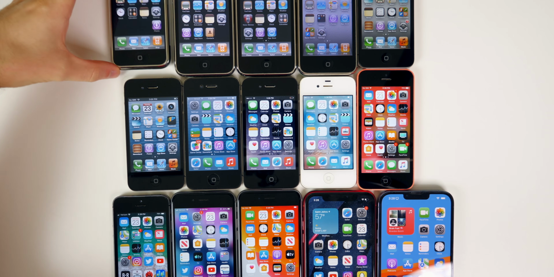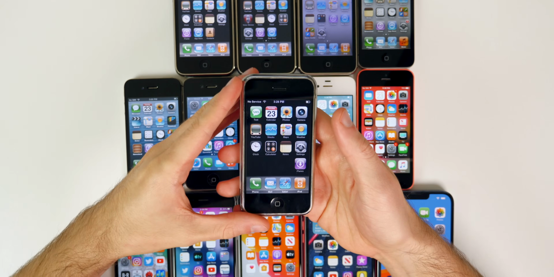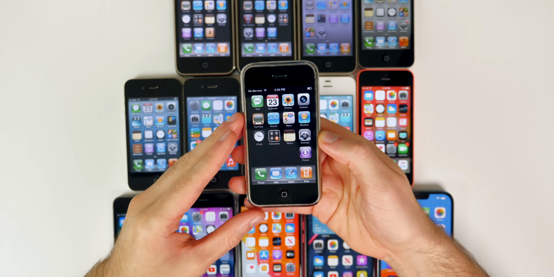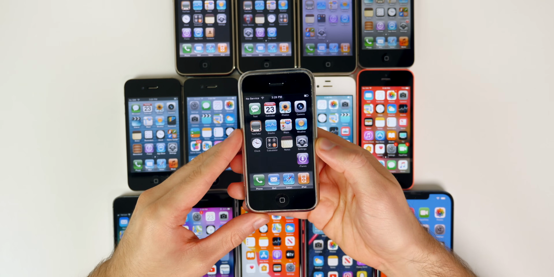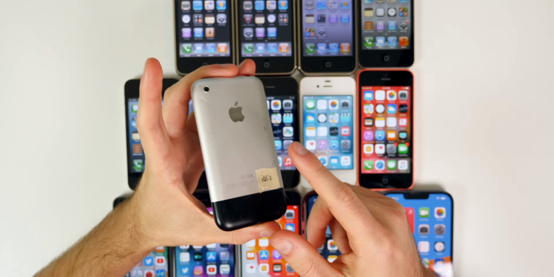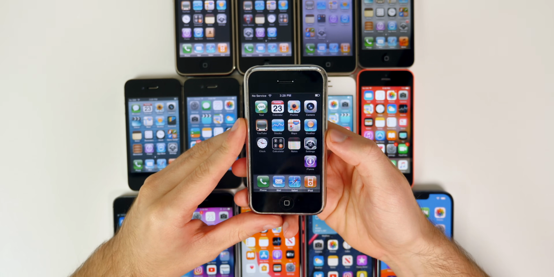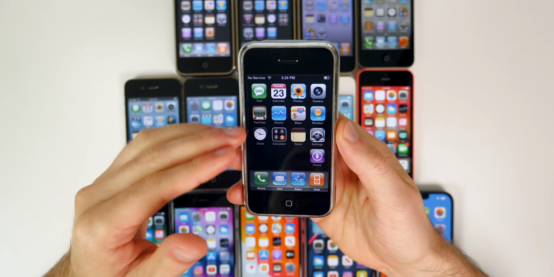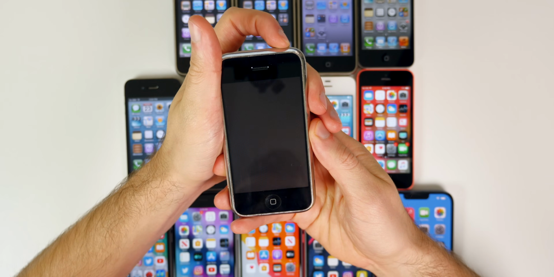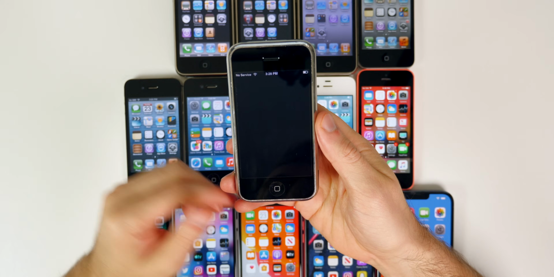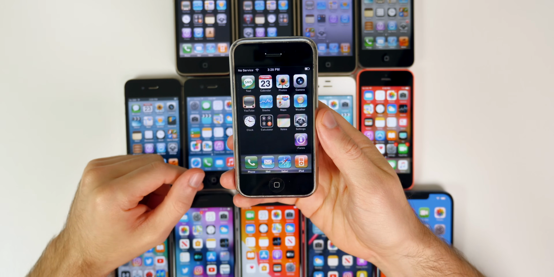So starting off with iOS 1, which was released in 2007. This was Apple's first version of iOS, which was actually called iPhone OS when it was released. And this, of course, is on the original iPhone 2G. And you can see here, it's pretty bare bones. I mean, you could not change the wallpaper on the background. You could only change the lock screen wallpaper. So you can see the lock screen here. Of course, we have the classic slide to unlock, but you didn't really have anything on the home screen.